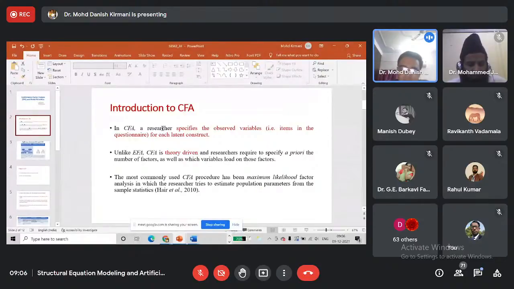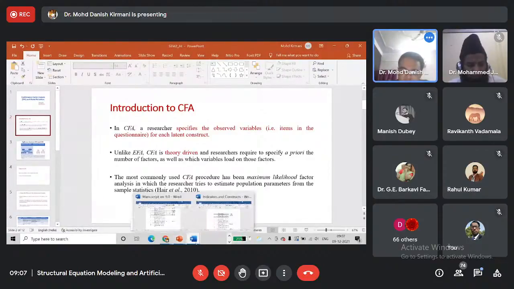So what is CFA? What is confirmatory factor analysis? The main objective of confirmatory factor analysis is to validate the measurement model, which is the first part of running structural equation modeling. So what do we do in CFA? In CFA, we specify the observed variables, that is, the items in the questionnaire, for each latent construct. We discussed yesterday latent constructs and their indicators. So in CFA, we specify which of the indicators will explain which of the constructs.